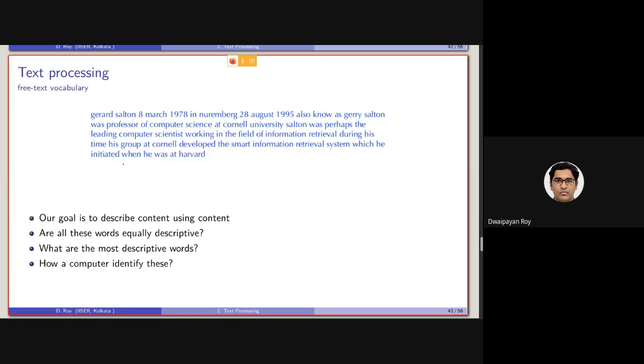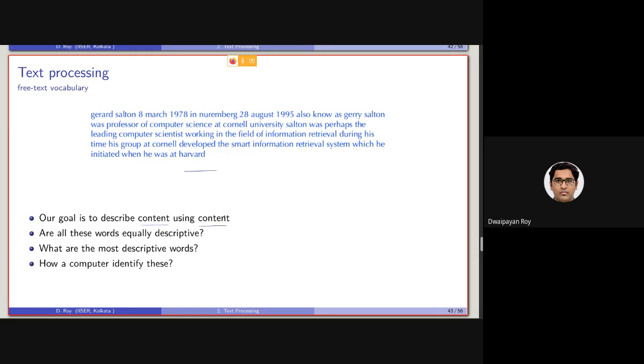All right. So after applying downcasing, stopword removal and stemming, we will end up with a text like this, right? The goal with which we ended up with this text is describing the content using content.